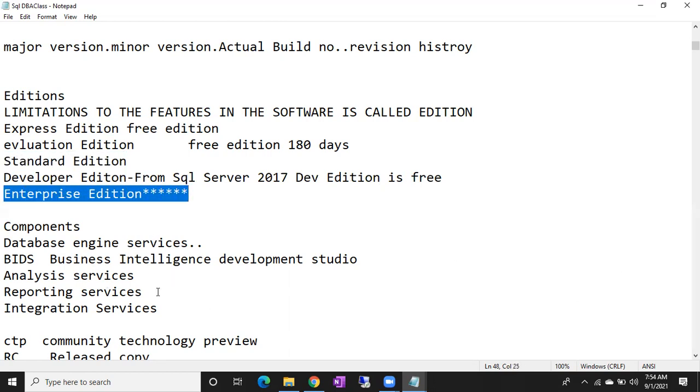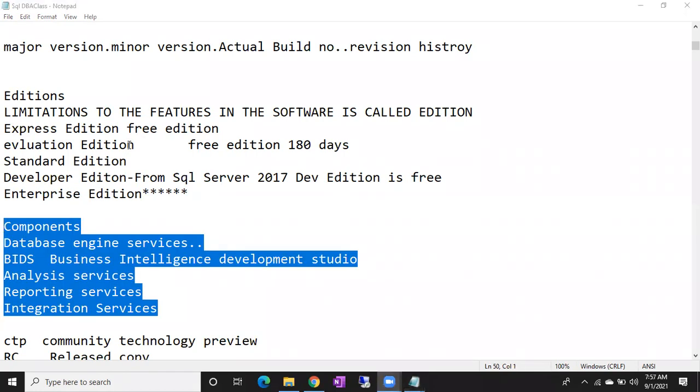A typical enterprise edition server cost is around $5,000. As discussed yesterday, one license costs around $5,000. That means 5,000 times 72 rupees, which is approximately 3.5 lakhs. So one SQL Server licensing cost is around $5,000. These are the editions of SQL Server. Mostly we use SQL Server.